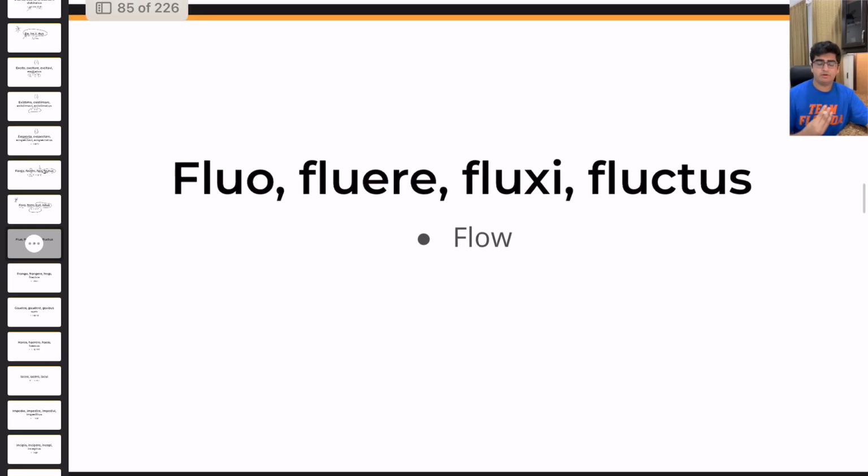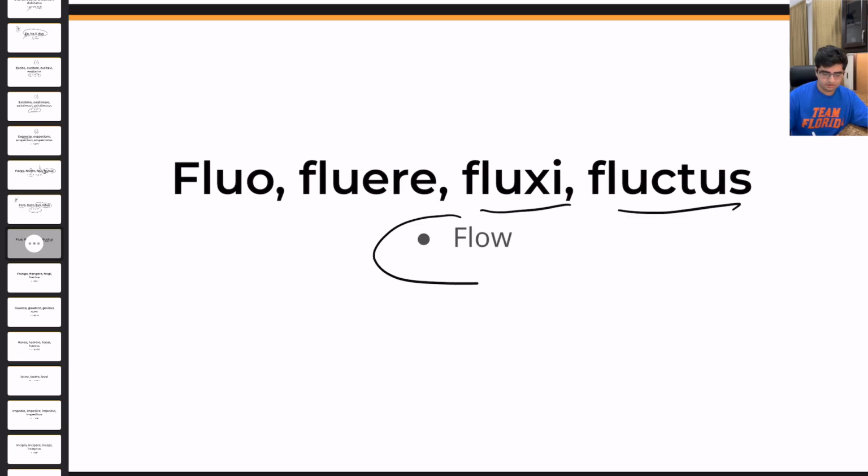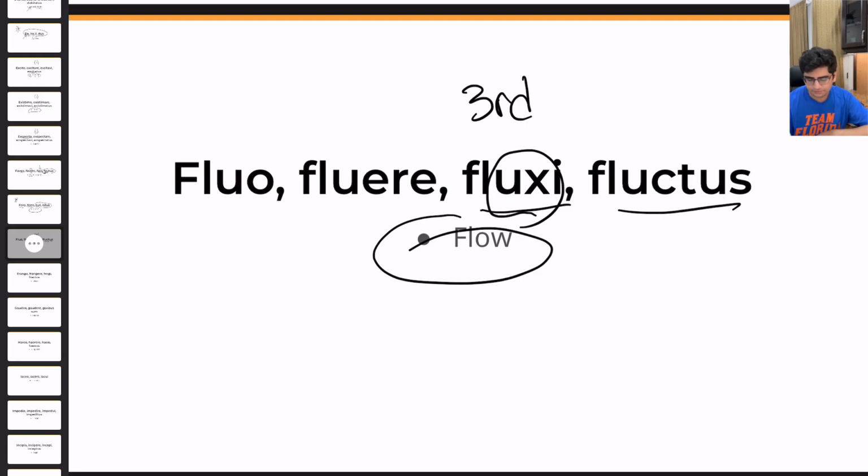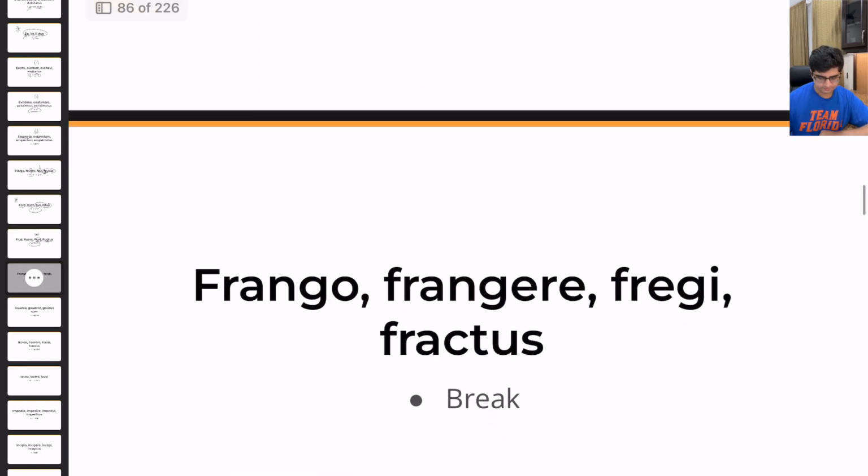This is the second part of the video and we're going to start right away with our first verb, fluo, fluere, fluxi, fluctus, meaning to flow. I want you all to look at the irregularity of the third principal part and how the fourth principal part has that UCT of fluctus, which in fact is also a noun, which you will learn later in Latin. So fluo, fluere, fluxi, fluctus, meaning to flow.